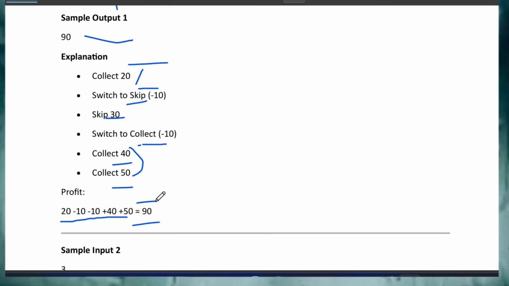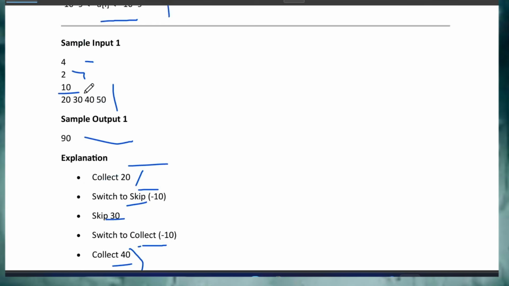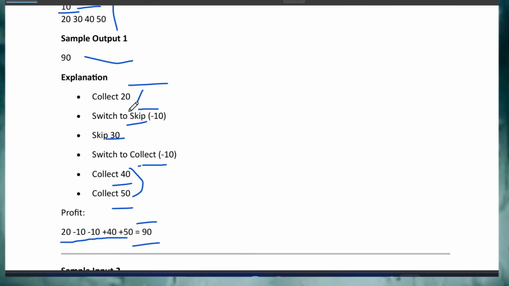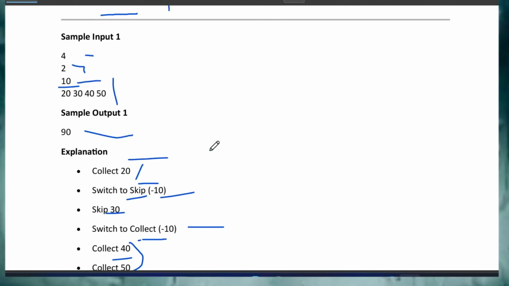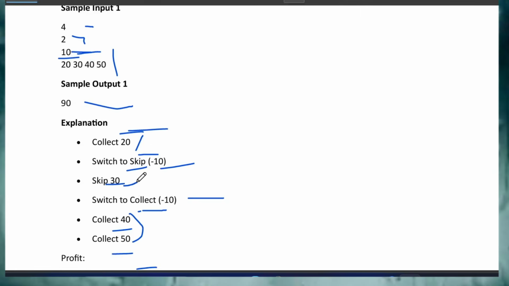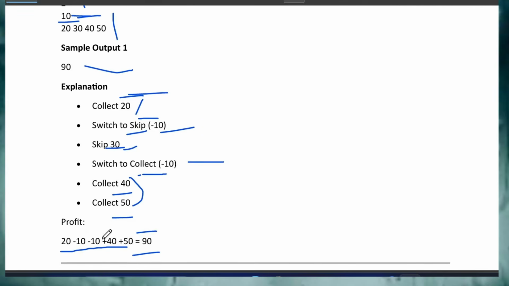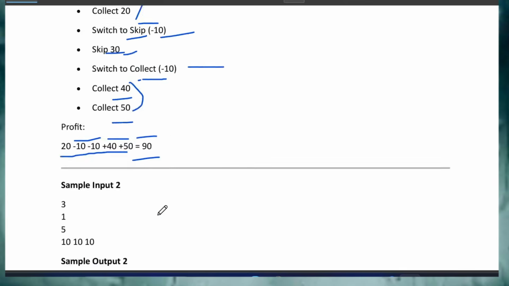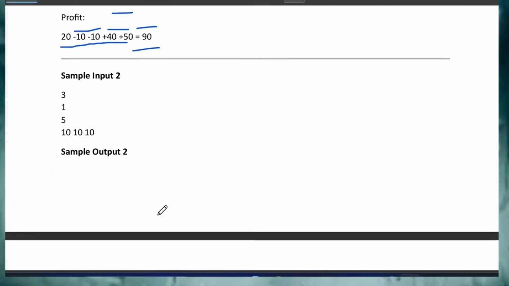Remember, you have to bear the skipping cost, which here is 10. That's why I am doing minus 10 here. This is the skipping cost. So first I collected 20, then I am skipping. For skipping, the cost is given as 10. Again if I skip 30, the skipping cost applies again. That's why it is 2 times minus 10, and next if you collect 40 and 50, you get this, so the maximum profit you will get is 90. Same for the second example, you can just go through it.